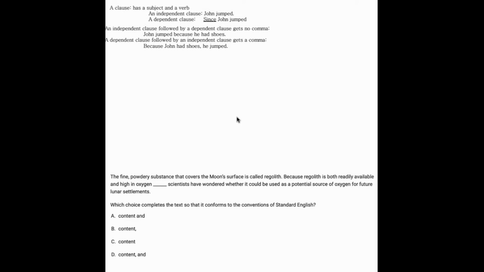Now, if you have an independent clause followed by a dependent clause, then you'd have no comma. John jumped because he had shoes. But if you had a dependent clause followed by an independent clause, you need a comma. Because John had shoes, he jumped. And that's exactly what's happening in this question.